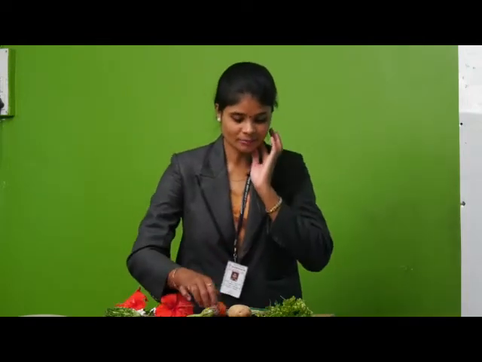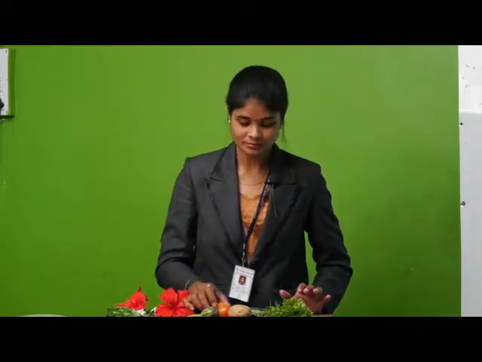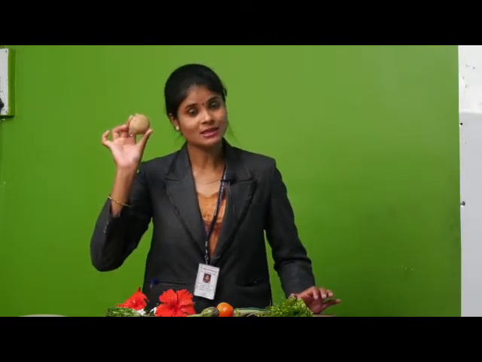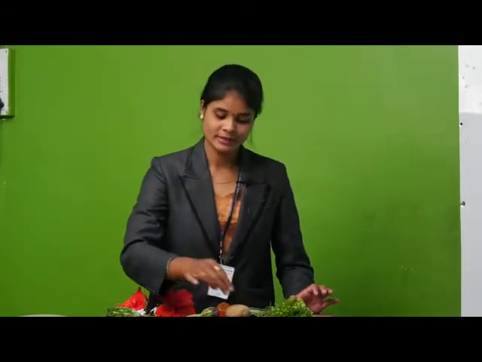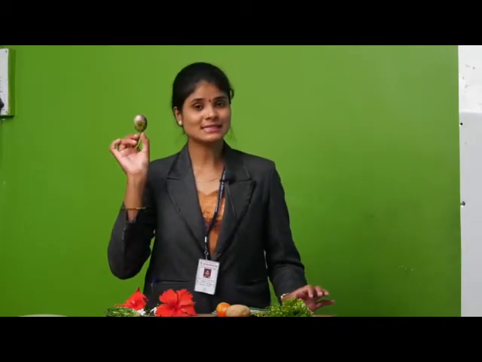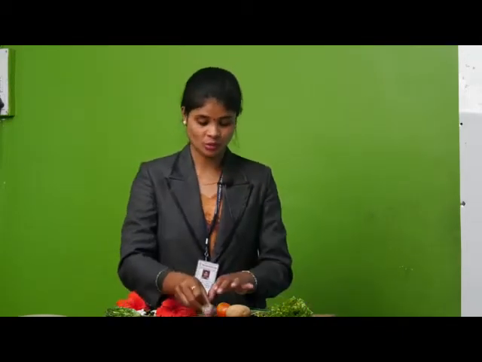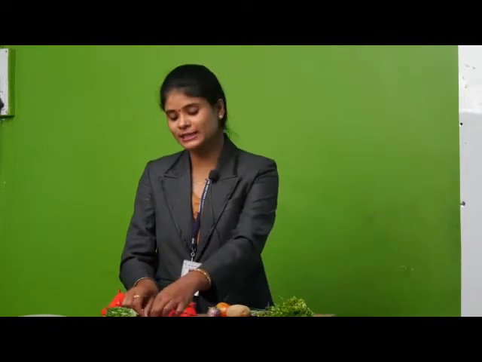Okay. Now next, see, what is this? Tomato. Very good. Next, what is this? It is a potato. Next, see, what is this? Brinjal. Okay. Next, what are these? Yes, these are chilies. Green color chilies. Yes, chilies are very spicy, na? Next, what is this?